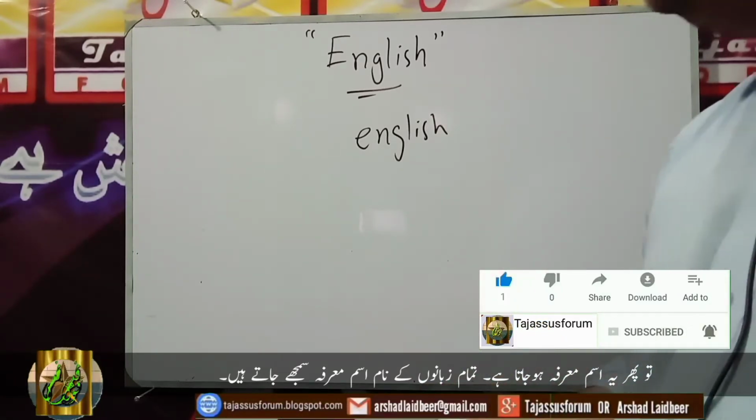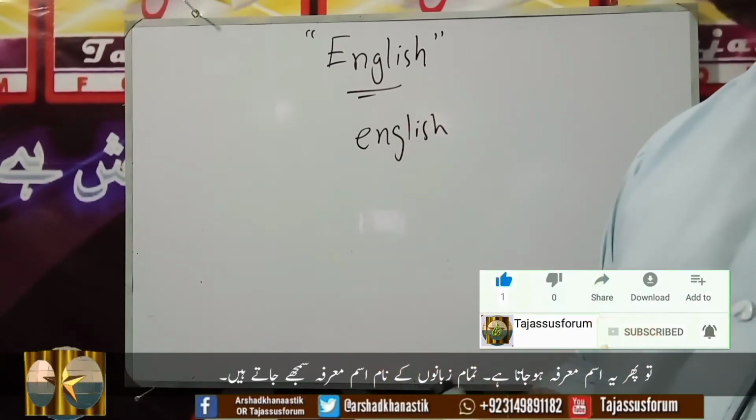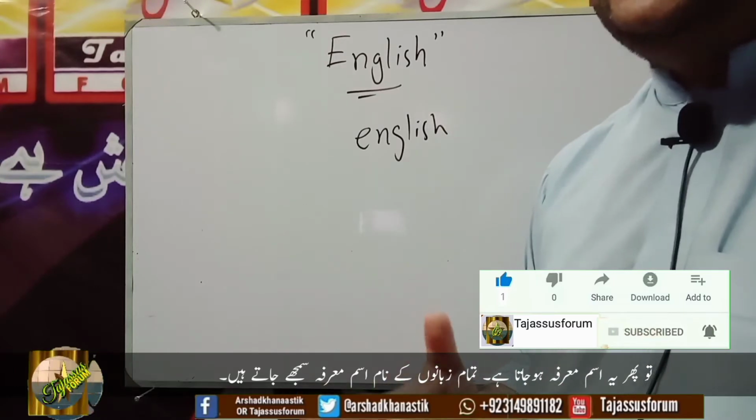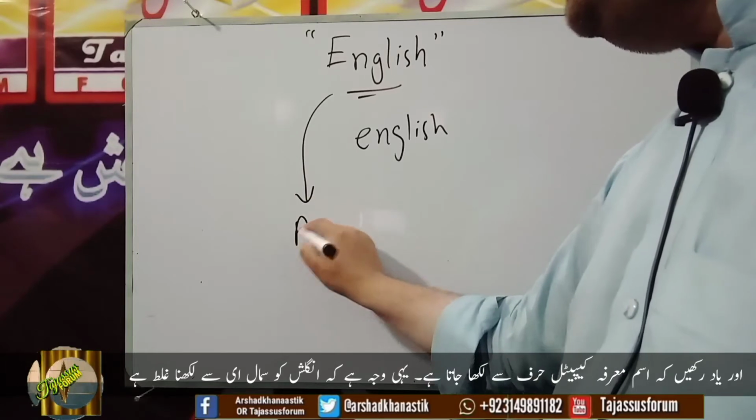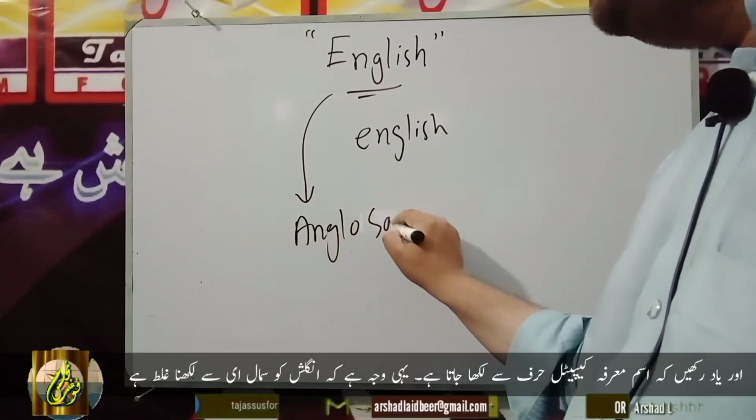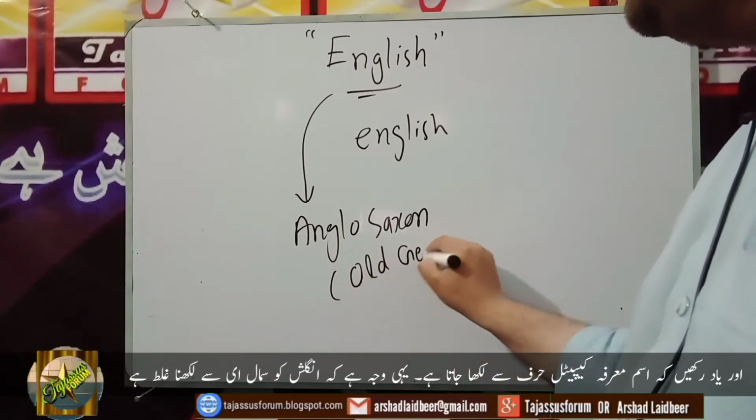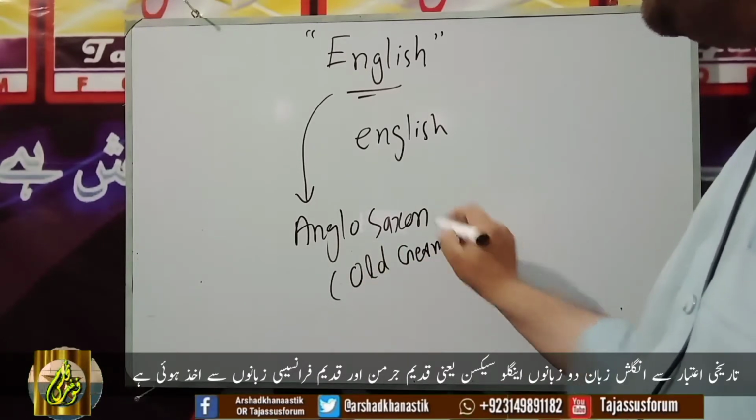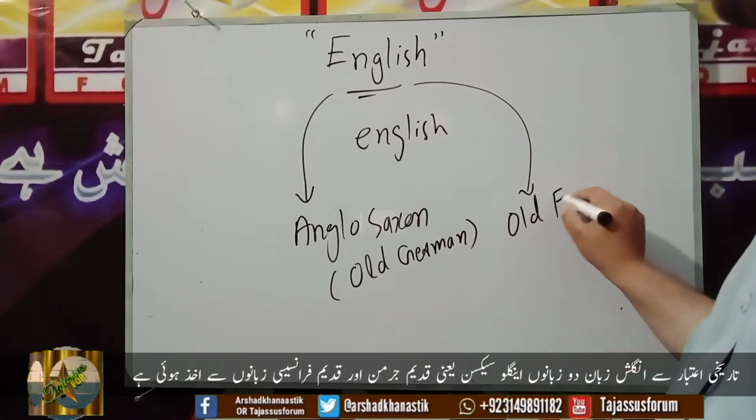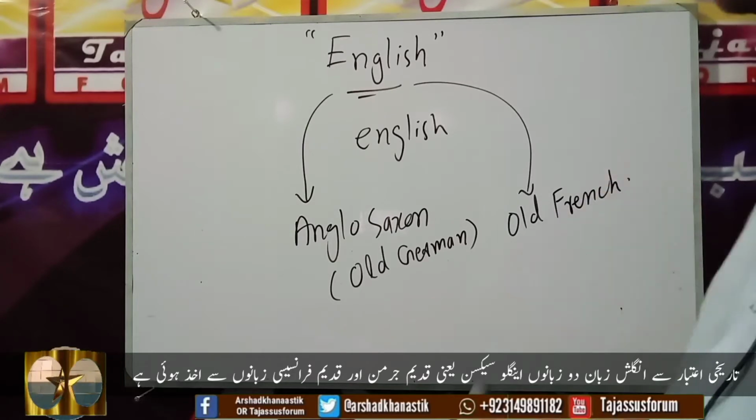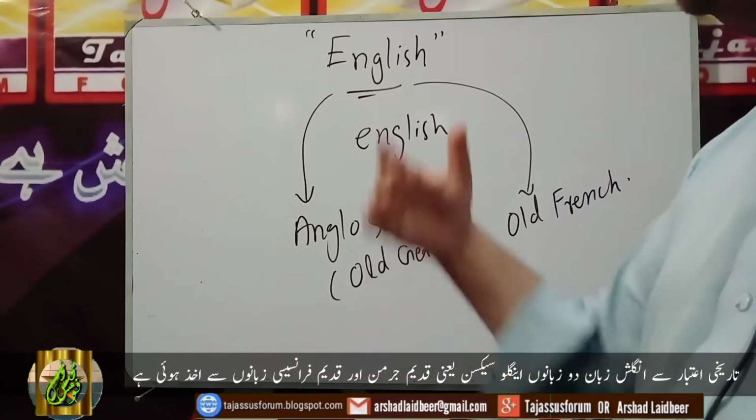The next thing which we are going to discuss now is the history of English, that is, how English has been derived. English is basically derived from two languages. One is called Anglo-Saxon, which was an old German language, and one is called Old French. These two languages combined together and they actually made English.